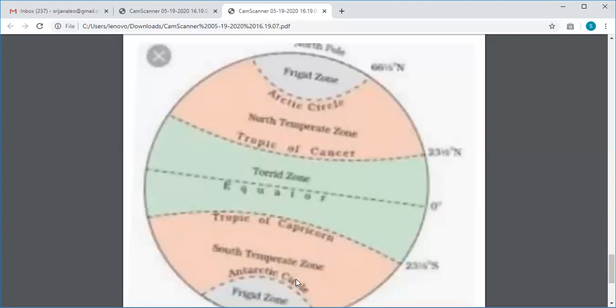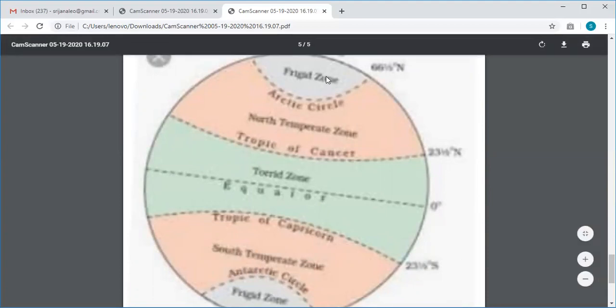Here again the climatic conditions are moderate, not very hot, not very cold. But again, within this temperate zone, the areas that lie near the Tropic of Capricorn will have higher temperature in comparison to those areas lying near the Antarctic Circle.